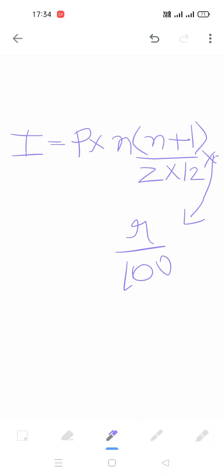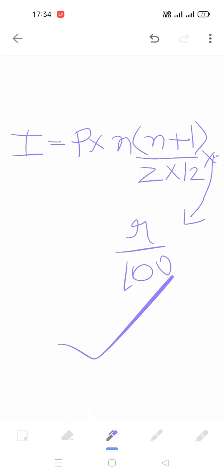At this point, multiply r upon 100. Like this you have to represent this formula. I is equal to p into n, in the bracket n plus 1 upon 2 into 12, multiply r upon 100. Like this you have to represent this formula. This is the formula of interest, isn't it?